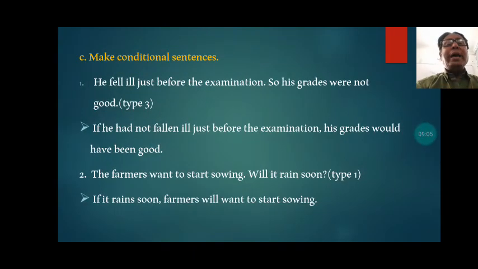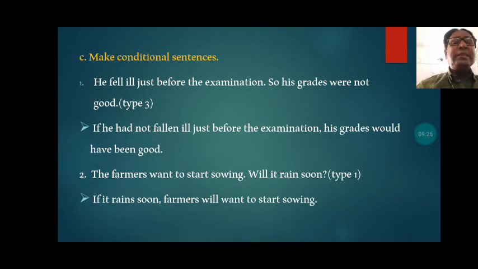So we have another question once more here, that is exercise C. Make conditional sentences. The type that is given in the bracket, we have to write that type of conditional sentence. He fell ill just before the examination, so his grades were not good.